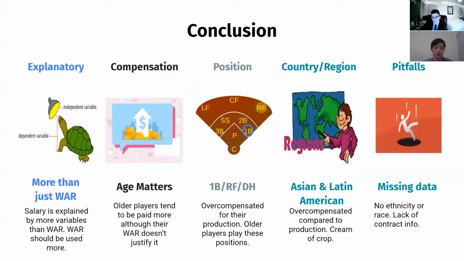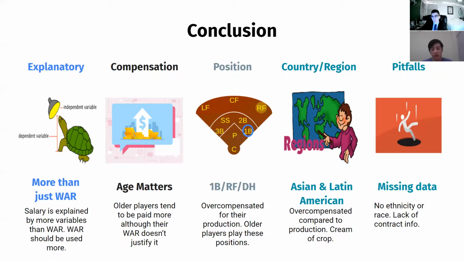In conclusion, while we believe WAR should be the primary driver of salary, our regressions have shown that far more variables go into explaining the entirety of a player's salary than just WAR. We found that age does matter. Older players are paid more, even when the production doesn't necessarily justify it. Similarly, certain positions, namely first base, right field, and designated hitter, are overcompensated for their production. As we mentioned before, our theory is that it is older players who tend to get paid more while playing these positions that are influencing that result.